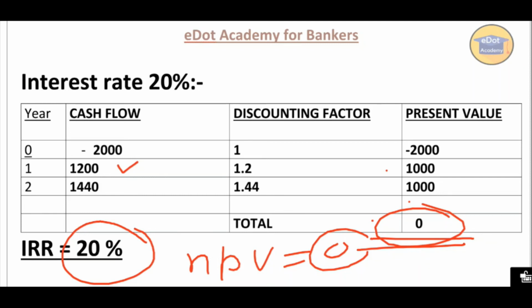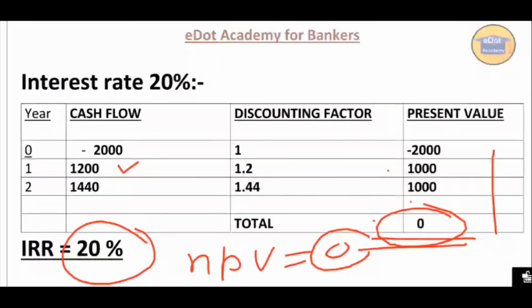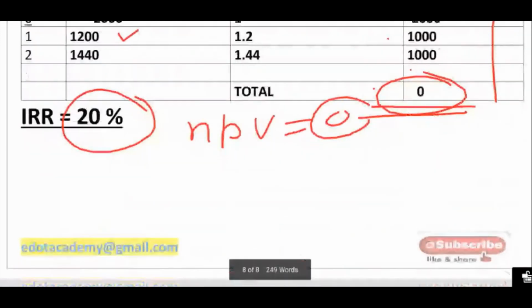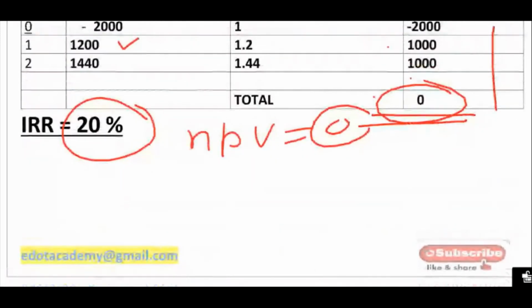Okay, so these are the two methods. I will just revise here. Number one method was the NPV, that means the net present value method, and the second method is the internal rate of return method. So these two methods are part of the discounting factor methods. With this we'll finish our class.